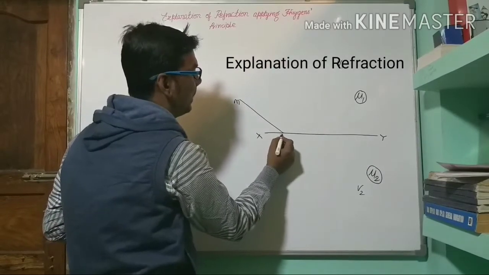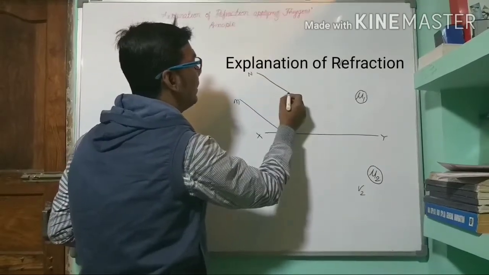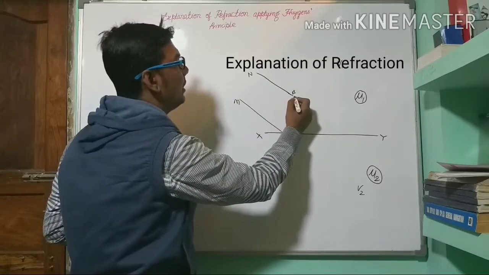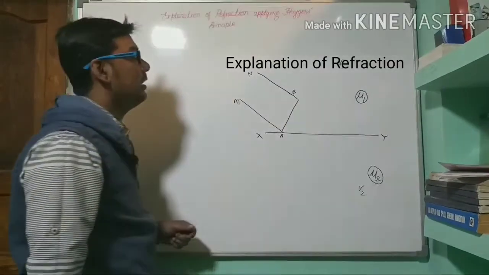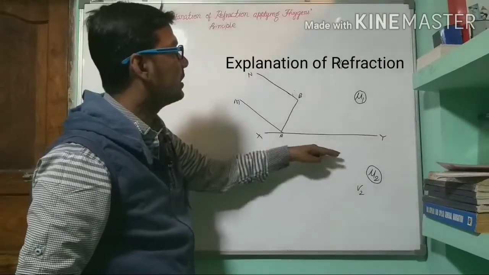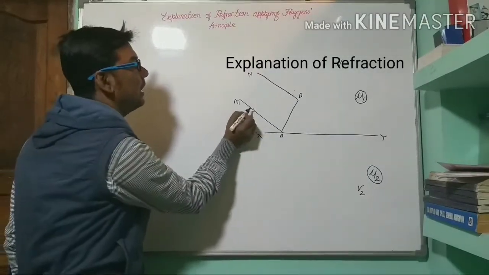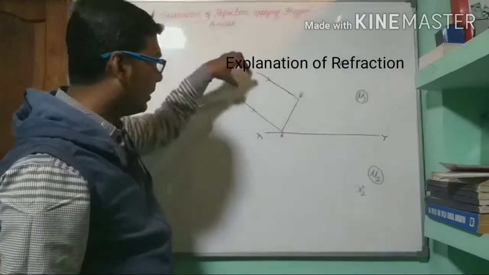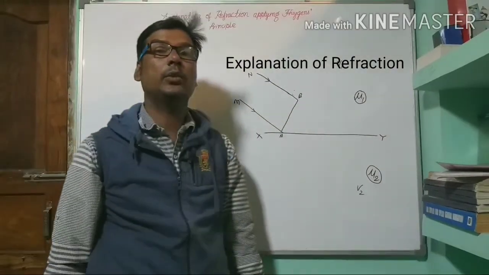MA and NB are rays, and AB is the wavefront coming towards the refracting surface. This is a parallel beam, a number of rays are coming, so AB is an incident wavefront.